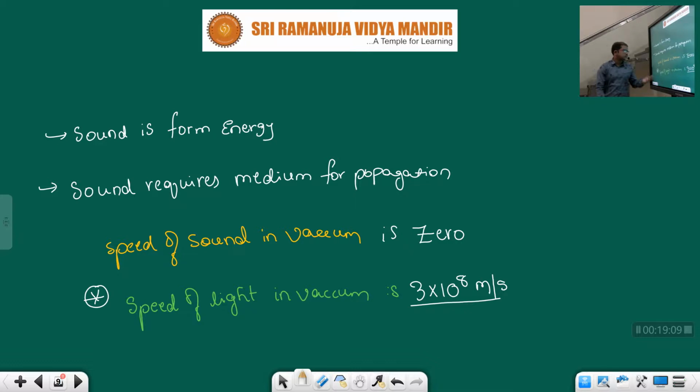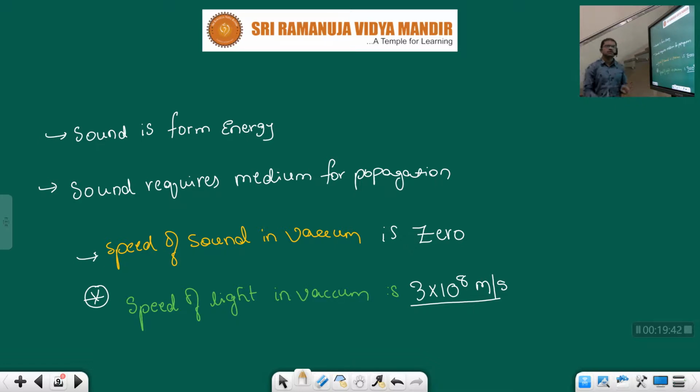Okay, children, both are forms of energy only. Sound is a form of energy, light is also a form of energy. But without any requirement of medium, light can travel. Clear? But if a medium is not there, sound energy can't travel. Clear? So these are the factors, children, which we should keep in our mind: speed of sound and speed of light in vacuum, or in free space, we can say.